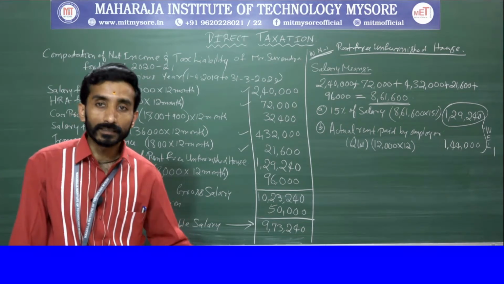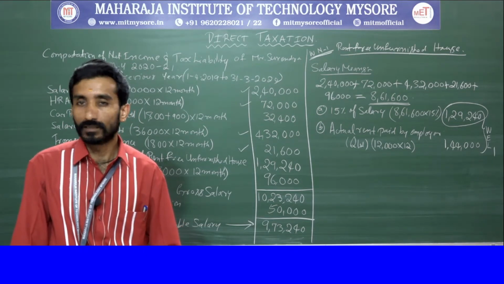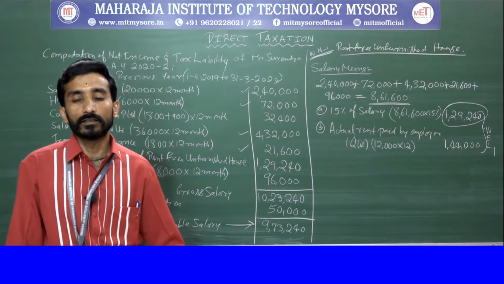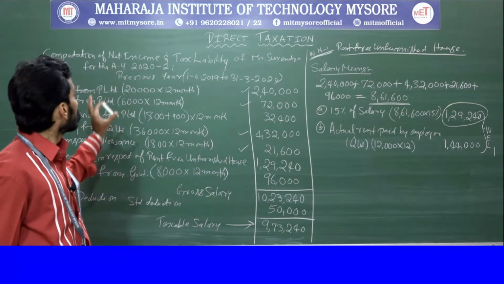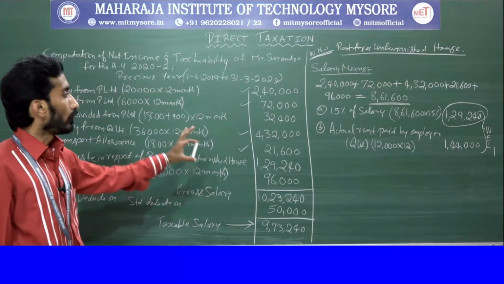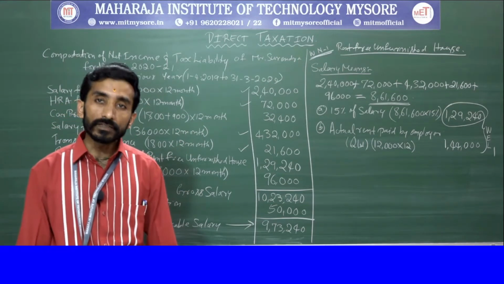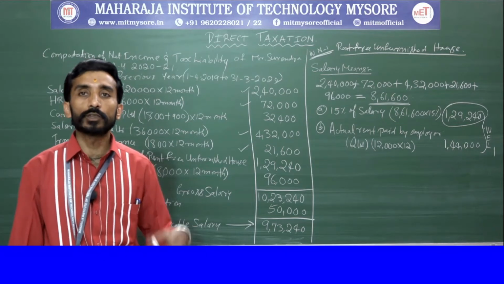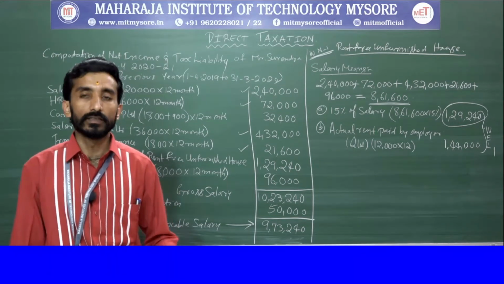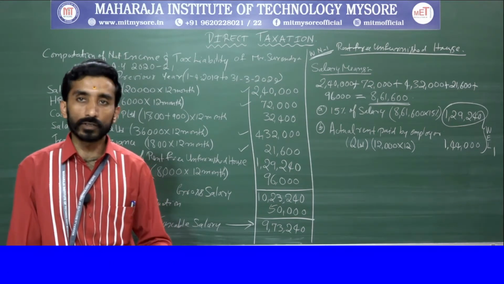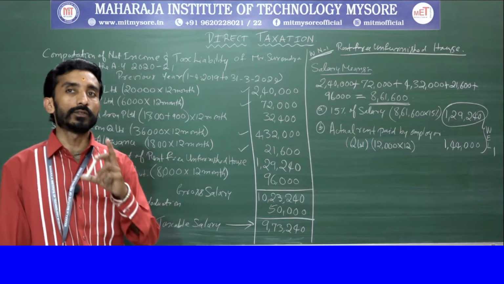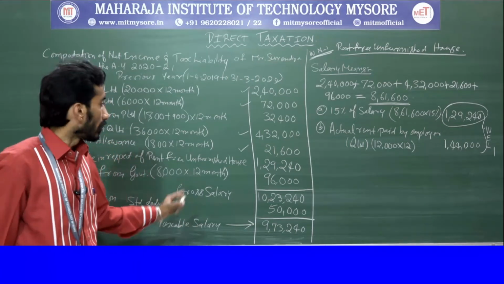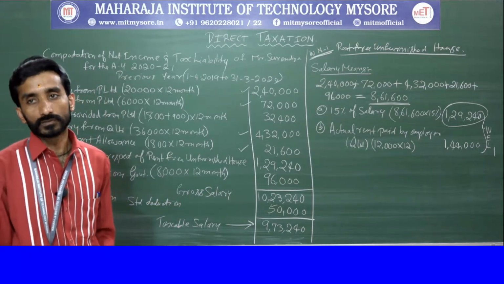So now we need to move on and calculate based on this income. Up to this it is salary income. After this we also add the value with respect to the other four heads. In this case we don't have income from the other four heads, but we have income from other sources, which we need to add. Clear?